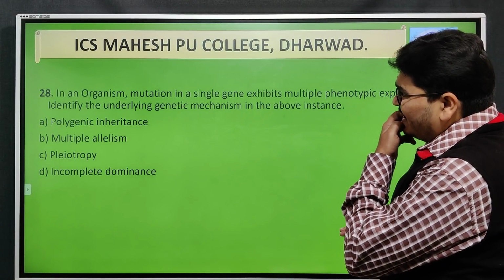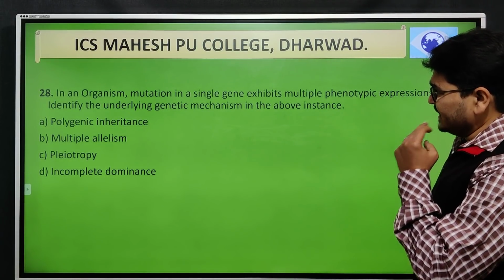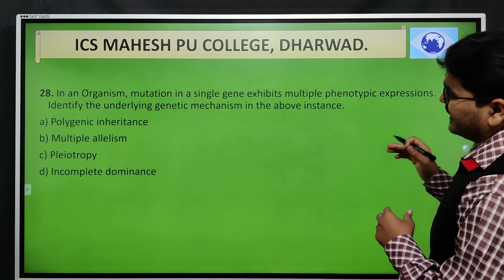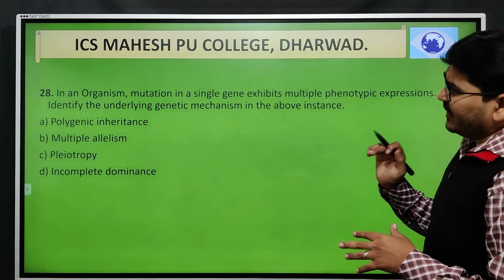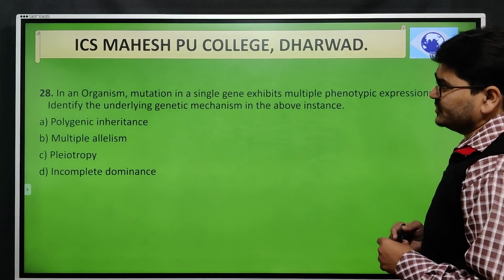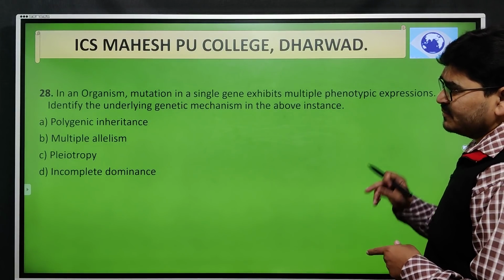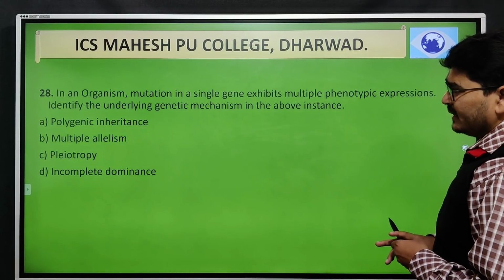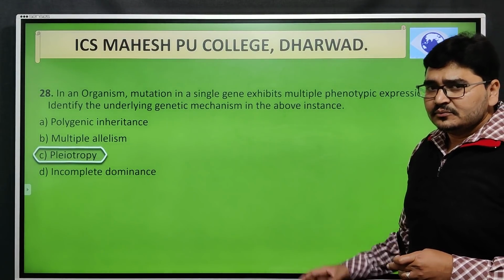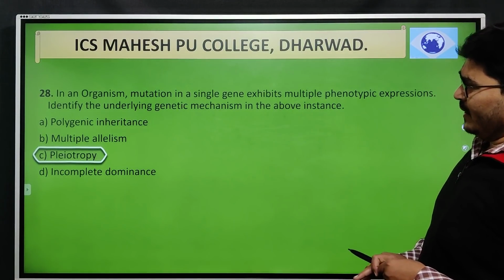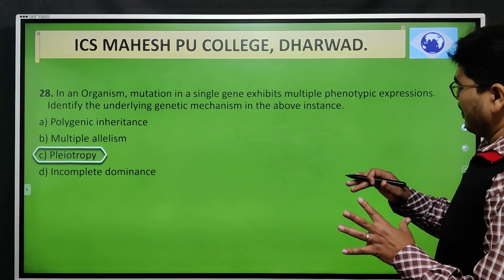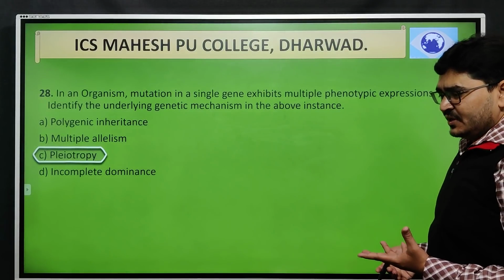Next, in an organism, mutation is in a single gene exhibiting multiple phenotypic expressions. Identify the underlying genetic mechanism in the above instance: polygenic inheritance, multiple allelism, pleiotropy or incomplete dominance. So the correct option is pleiotropy, the condition when a single gene exhibits multiple phenotypic expressions.